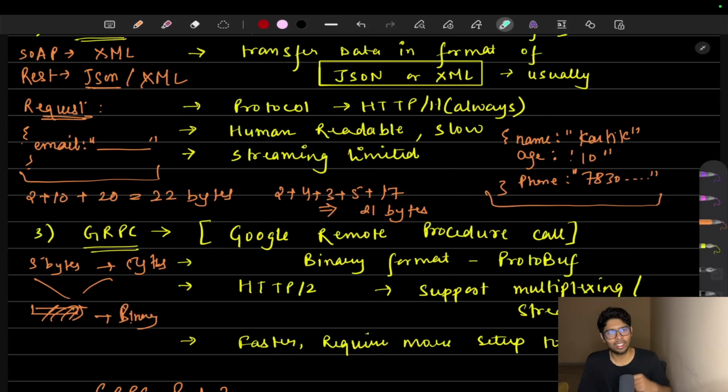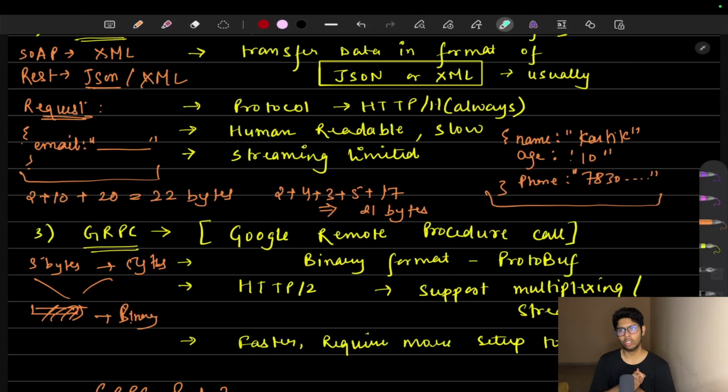So what happens? In REST, you cannot stream. You will just simply send a request and you will just get back a response. So suppose if you have to upload an image, you cannot upload an image in the form of chunks so that it will reach the server slowly.